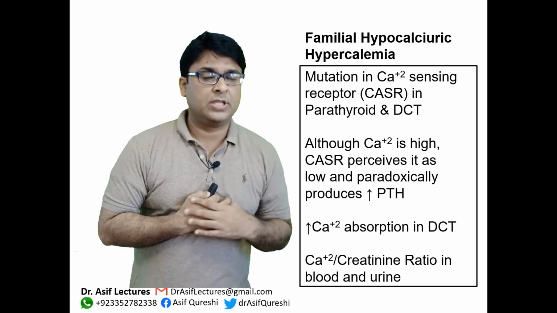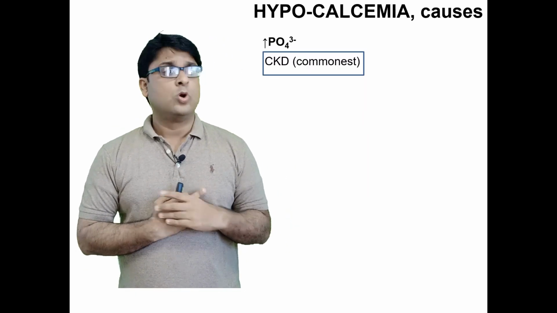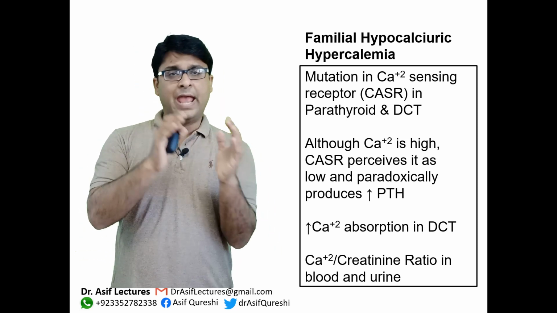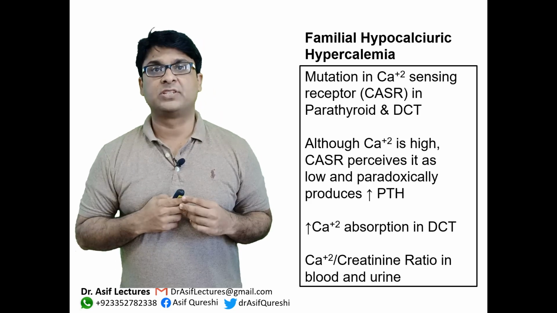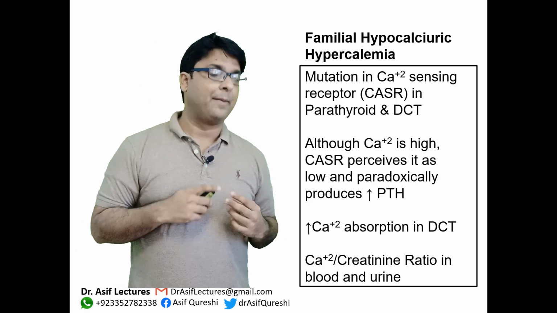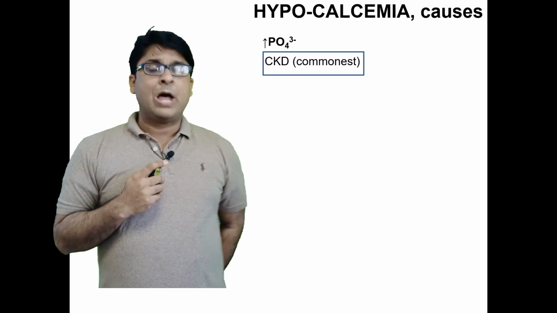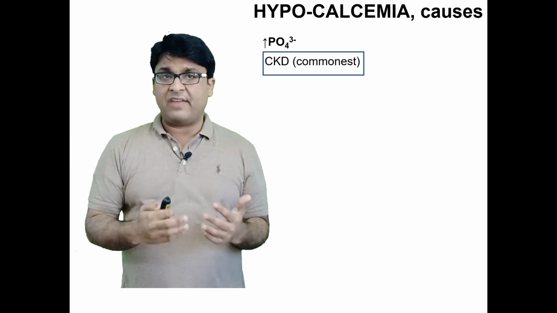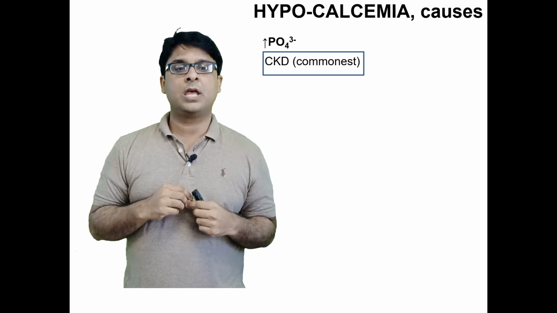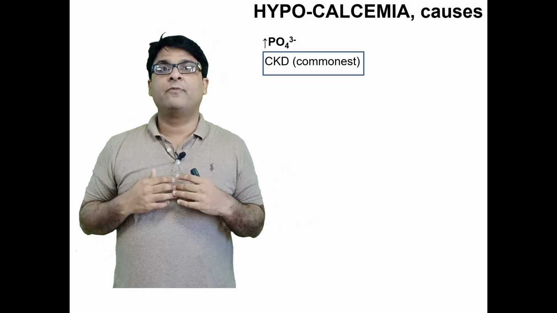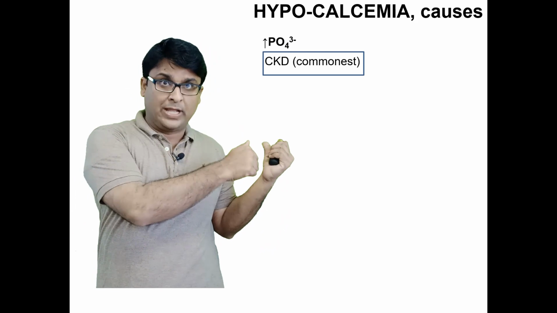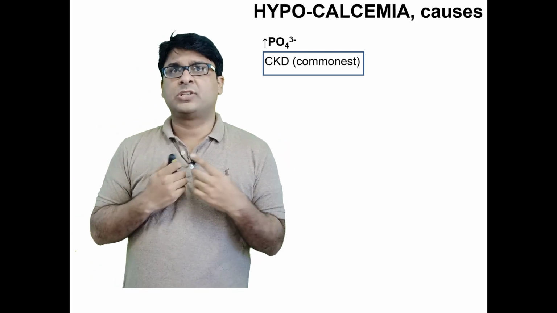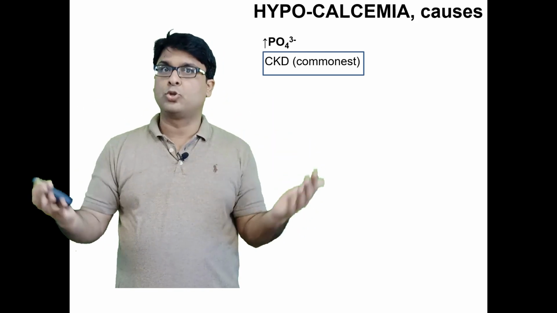Okay, and this is important that we usually do calcium and creatinine ratios in blood as well as in urine to establish if this is familial hypocalciuric hypercalcemia. Okay. Now a couple of slides about hypocalcemia. Up till now we have been talking about hypercalcemia and hyperparathyroidism, which are far more common than hypocalcemia. Hypocalcemia is less common, but you need to understand that there are some symptoms associated with this and you need to know the management plan.